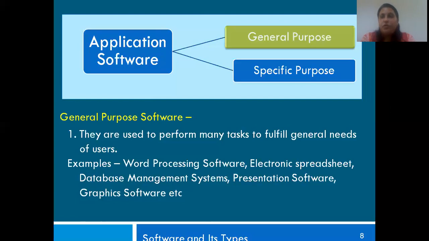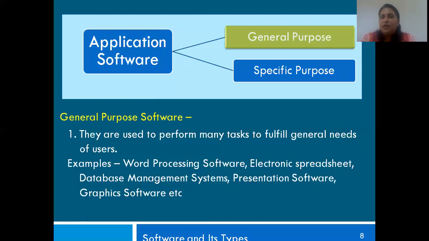Supposing I want to find out what is the balance in my account, or my personal details, all that is stored in a system called the database management system. So there are various types of database management systems. There are different kinds of software available within that.